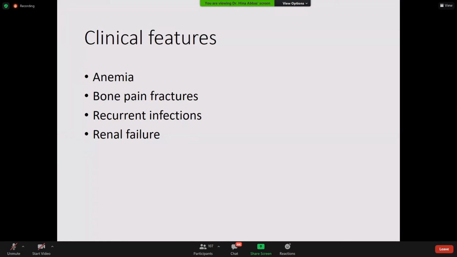Bence Jones proteins are present in multiple myeloma. Bence Jones proteins are basically light chain proteins. If the plasma cell clone which is proliferating is producing only light chains, and only light chains are filtering through the kidneys or circulating in the blood, then these are Bence Jones proteins that can occur in some types of multiple myeloma. Okay, renal failure.